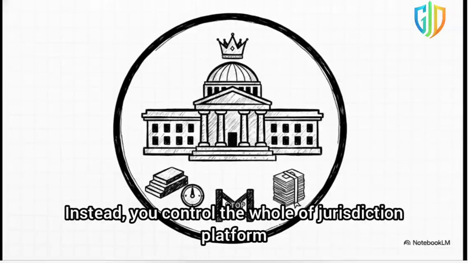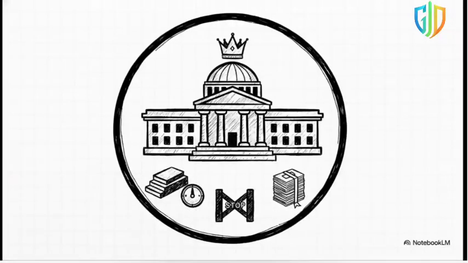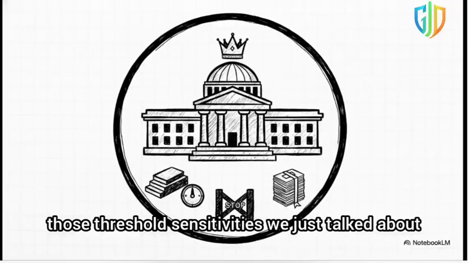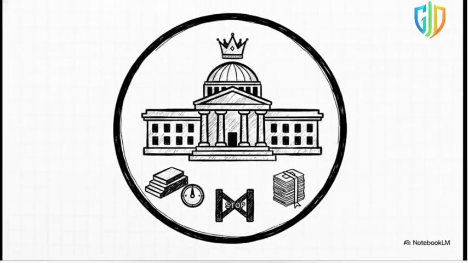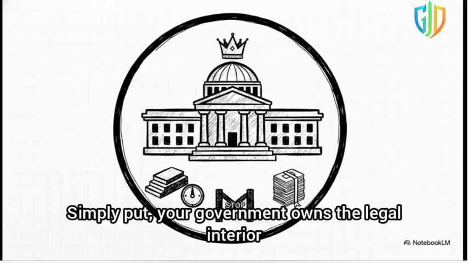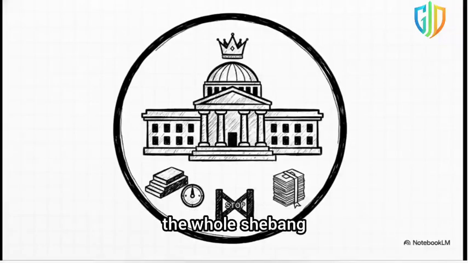Instead, you control the whole jurisdiction platform. You control the jurisdictional adaptation layer, those threshold sensitivities we just talked about, local prohibition protocols, and all the rich public records, routing, and appeals. Simply put, your government owns the legal interior, the whole shebang.